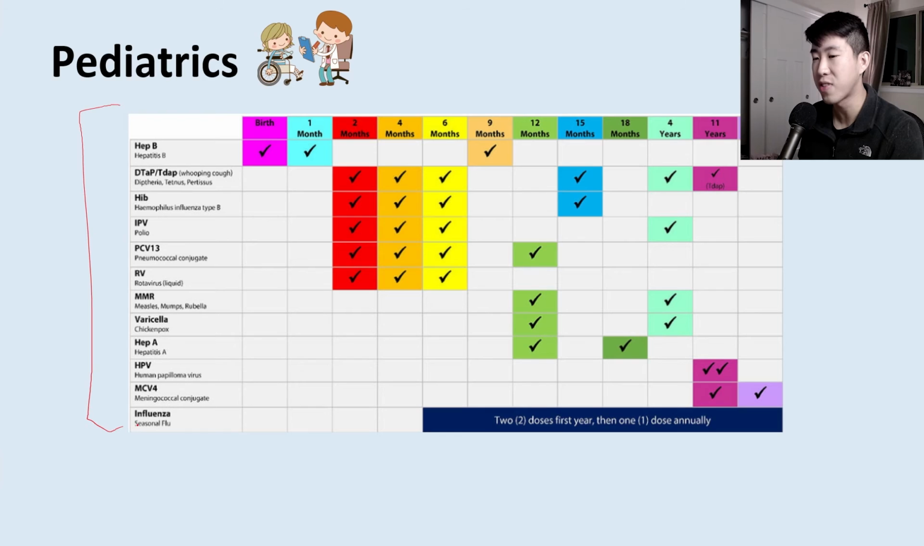So definitely know this vaccination chart and when vaccinations are going to be due. I'm going to say the most high yield ones that you really should know is that the MMR and the varicella vaccines are going to be due at age 1 year and age 4 years. So those are definitely important to know. And those are all live vaccines.